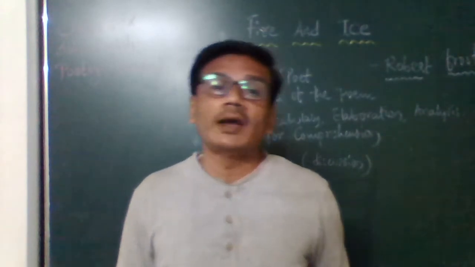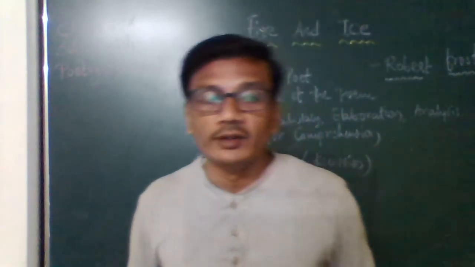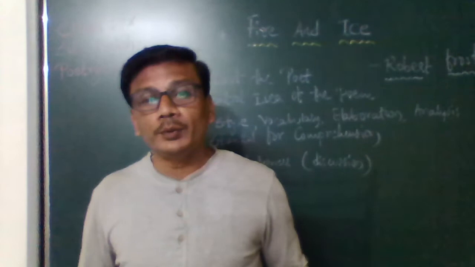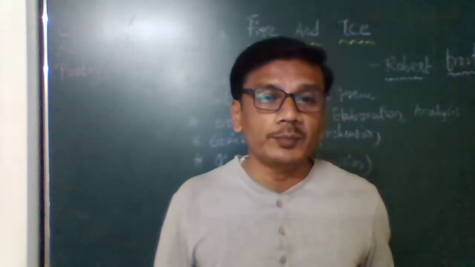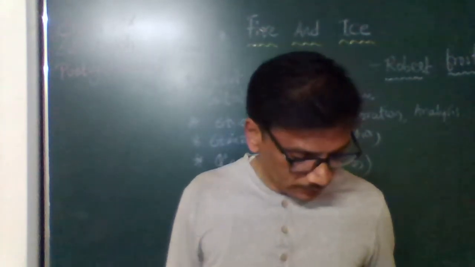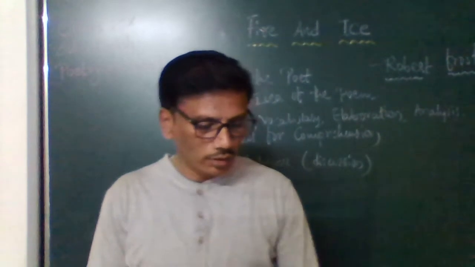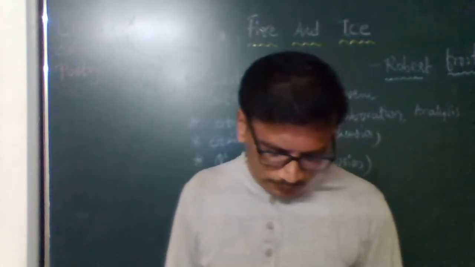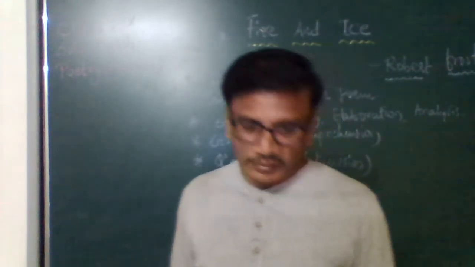So here both fire and ice are taken in a different aspect, and it says the world is going to end. And these are the views of the people from different continents. So let us know about the poem now. Okay, so this is all about the central idea.